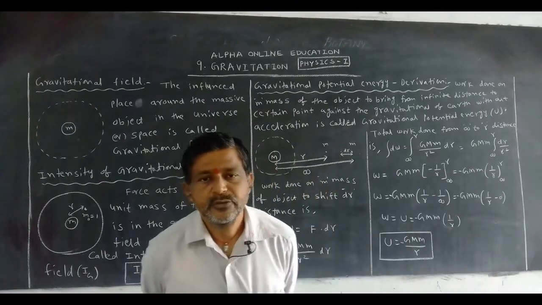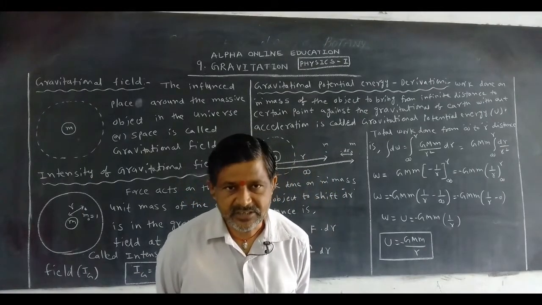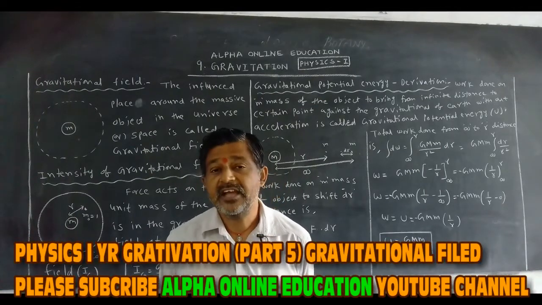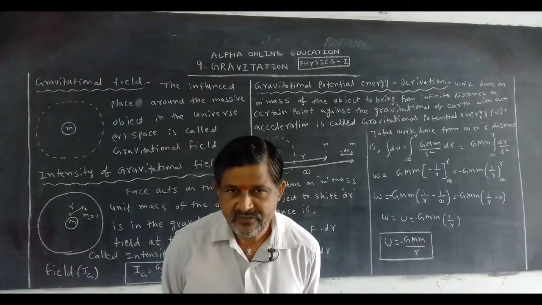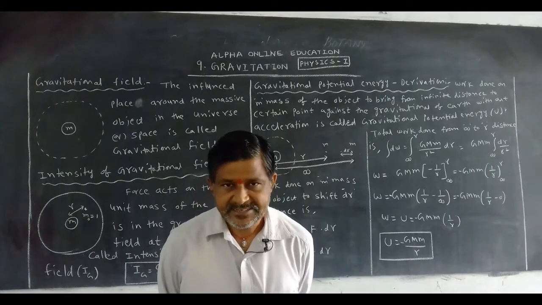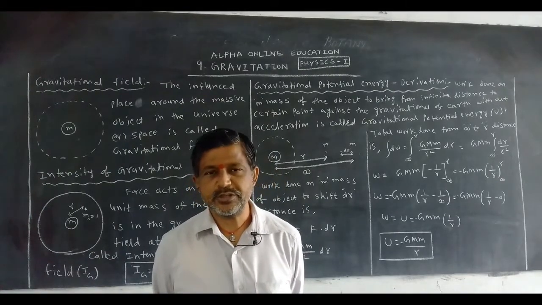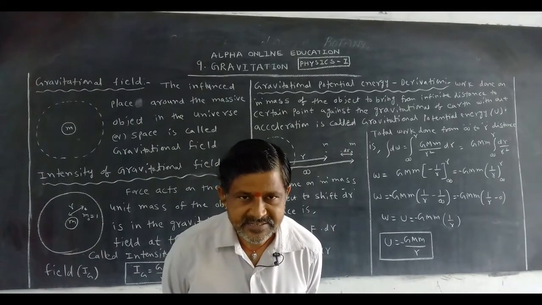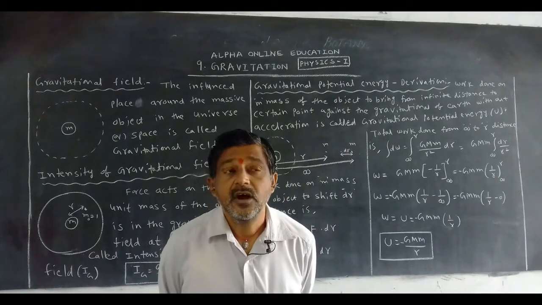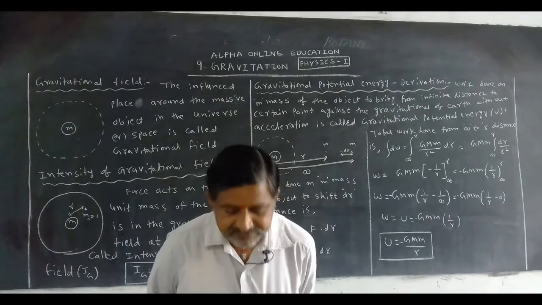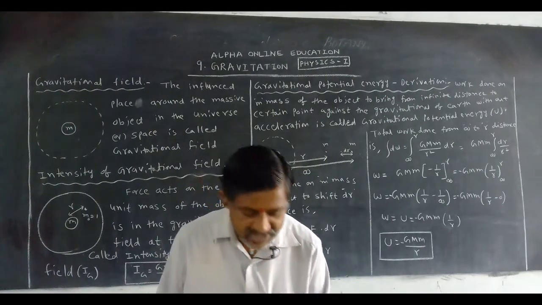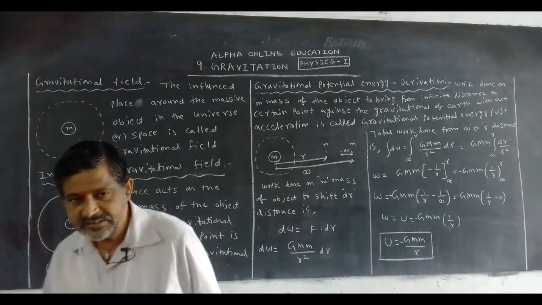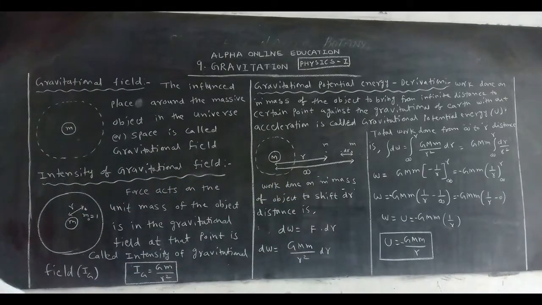Newton's universal gravitational constant G value is 6.67 into 10 to the power of minus 11 Newton meter square by kg square. How can we get this? Now we want to derive that equation. That is one of the important questions in this chapter.